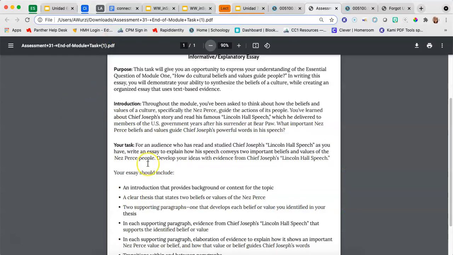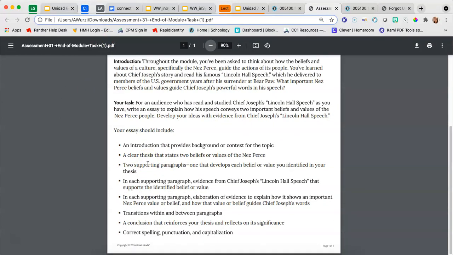So this is what your paragraph should include. We're going to start writing this. Some of it we've already got the basis for, and you are going to take your information and put it into a lovely paragraph form and change anything a little bit that you might need to. It should have an introduction that has background and context for your topic, so it should talk about the Lincoln Hall speech. It should include a thesis, so what are your 2 values or beliefs that are supported in there?